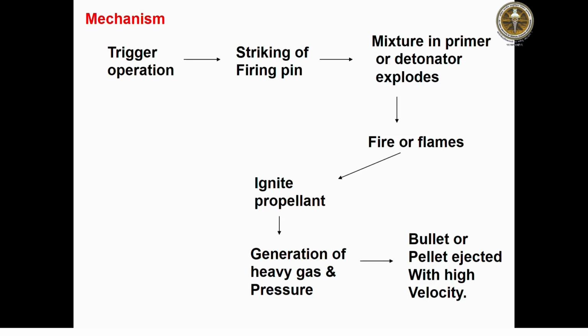That light connects to the mixture in the primer or detonator, so the detonator explodes and the flames ignite the propellant, generating heavy gas and pressure. Because of this pressure, the bullet or pellet is ejected with a high velocity.